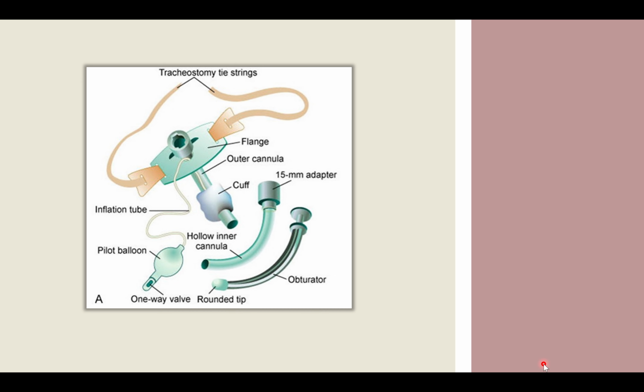But yes, you must be aware of the structure of both the tubes. So this is the inner tube, this is the outer tube, and this is what we call the flange. So basically the tube will rest on this. If you are making the tube sit inside, something should be present outside so that it can fix it. So this is the flange like this. This is your inner tube and this is your outer tube. Did you understand? Okay, so these are tracheostomy tie strips also. So we tie it there by putting a suture. Okay, so this is the flange that I was talking about.